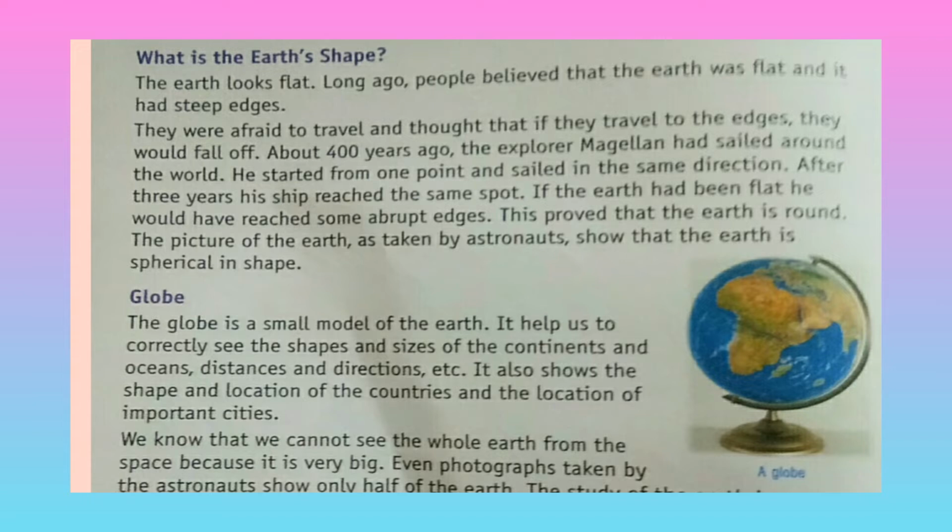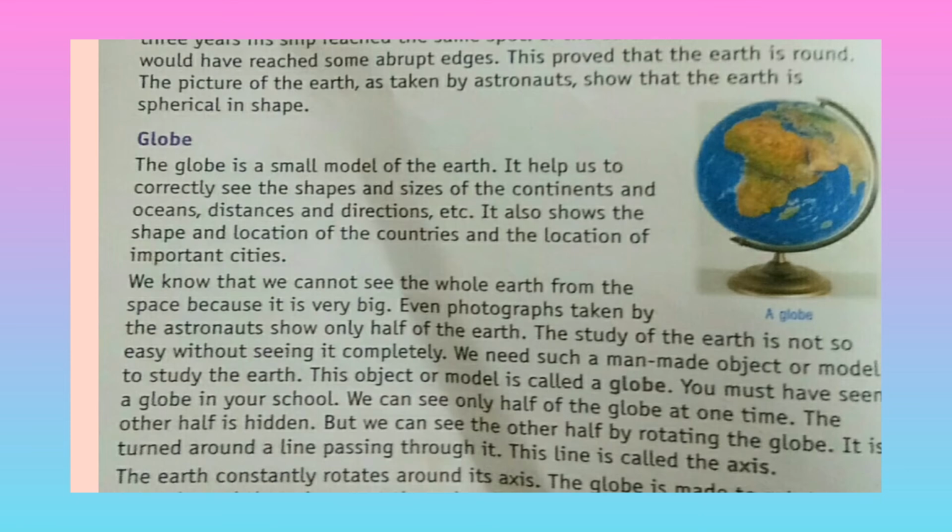This proved that the earth is round. After that, people started to believe that Earth is actually round. The pictures of the Earth taken by astronauts show that the Earth is spherical in shape. So I hope you also got that our earth is spherical in shape.